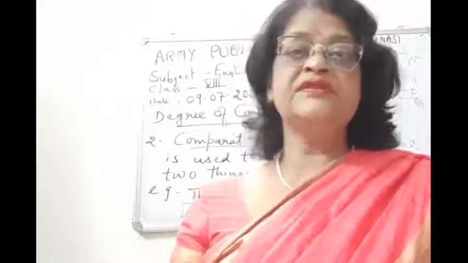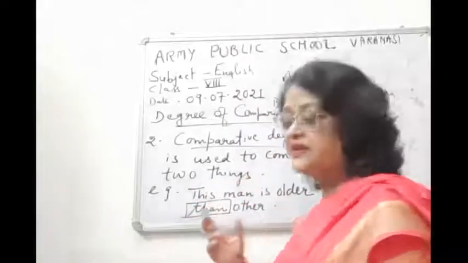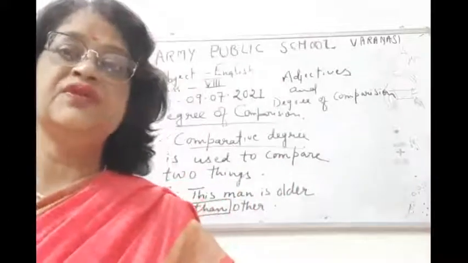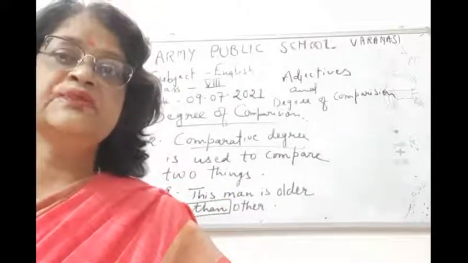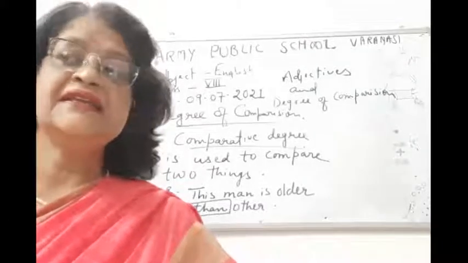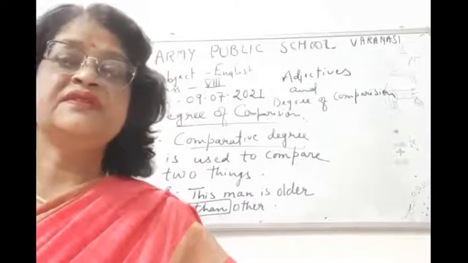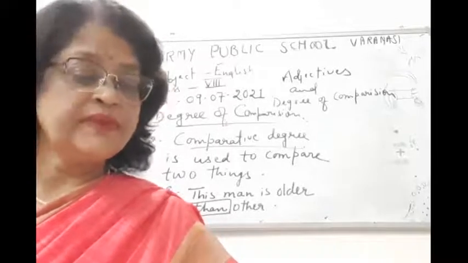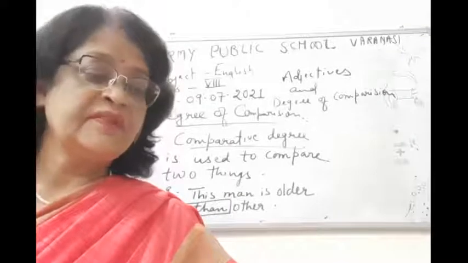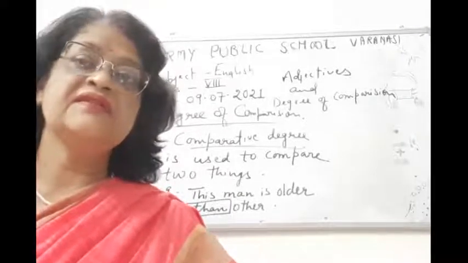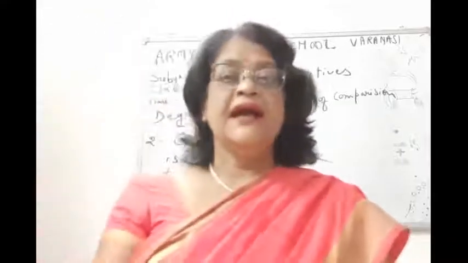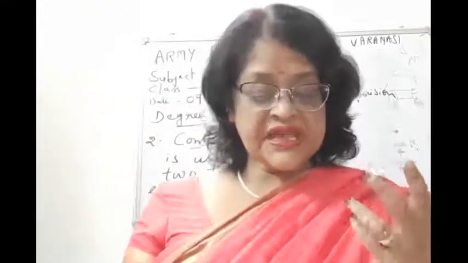Now children, this is clear. There are three degrees of comparison: positive, comparative and superlative. In the positive degree, children, we are not having any comparison. In the comparative degree, children, we are having comparison between two persons. And we always use "than".